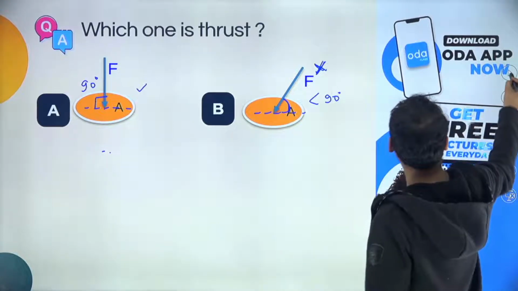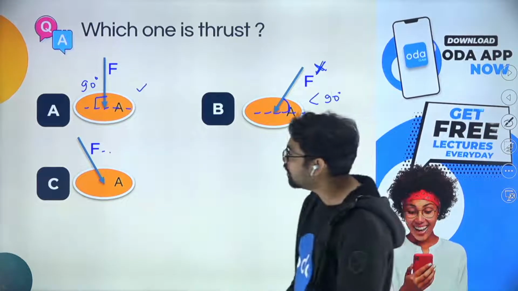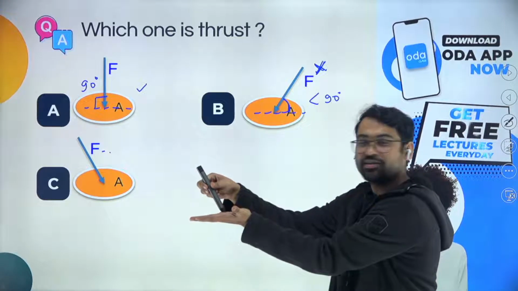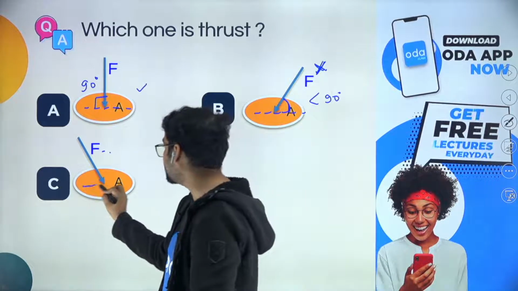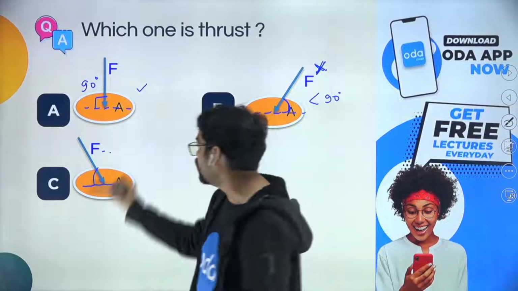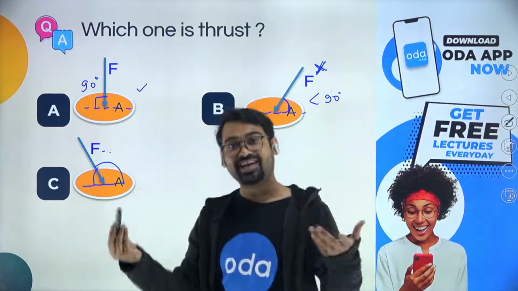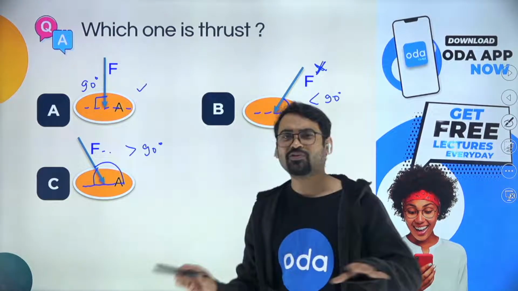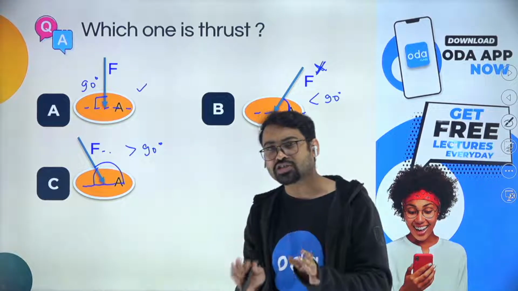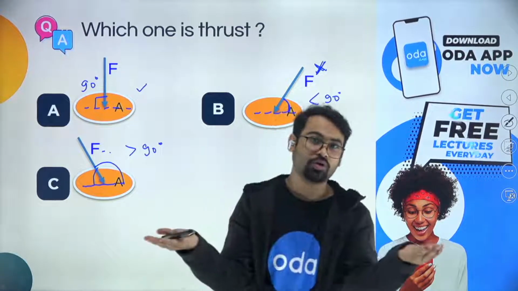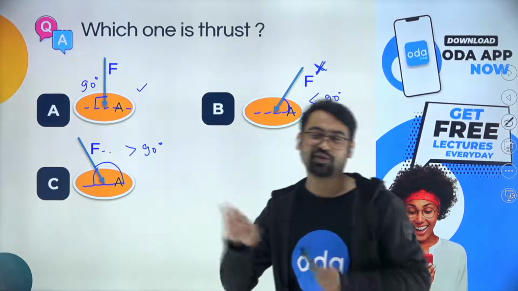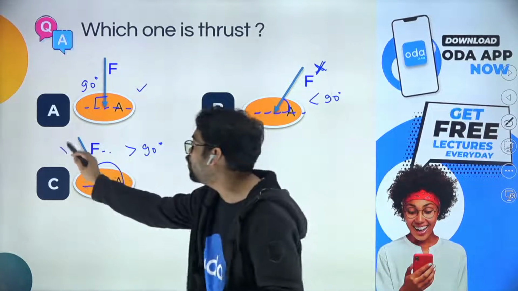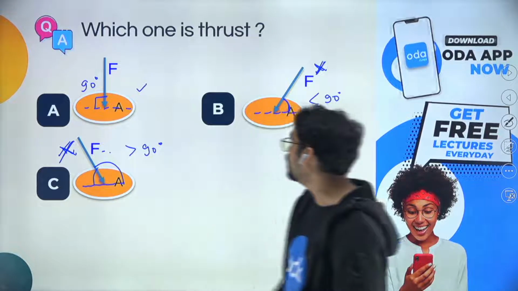Okay, let's take up another example. If the area was coming like this in the B part, it comes like this in the C part. So this is greater than 90 degrees. We are not concerned whether it is less than or greater than. We are just concerned whether it is equal to or not equal to. Because if it is equal to, it is thrust. If it is not equal to, it is not thrust. That is all we care about. So C also seems like a poor choice; this does not seem like thrust to me.